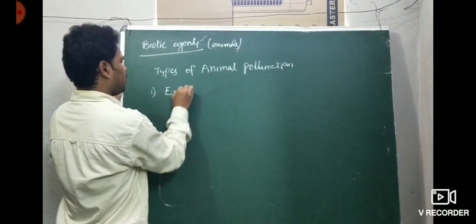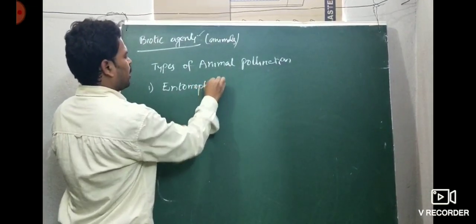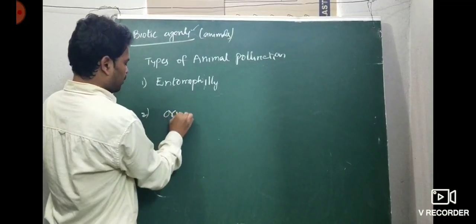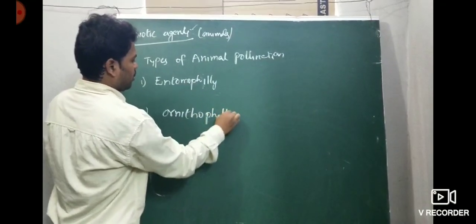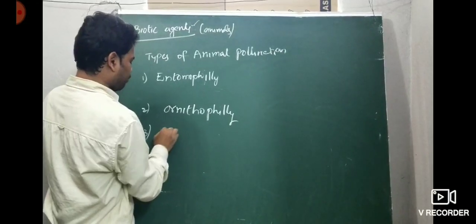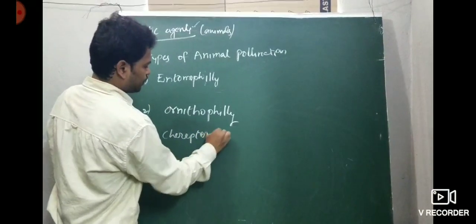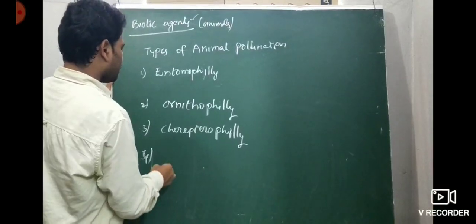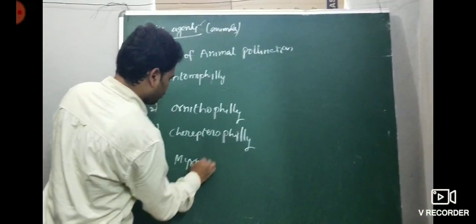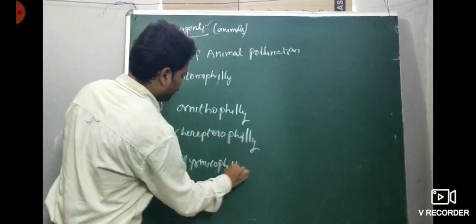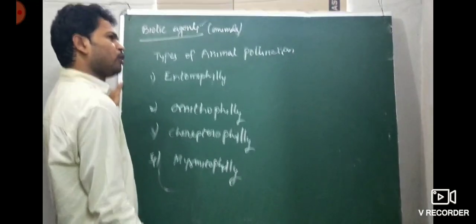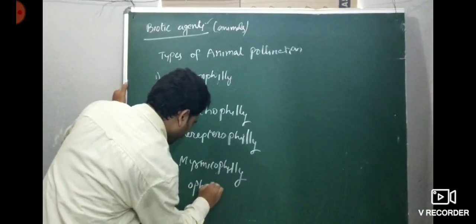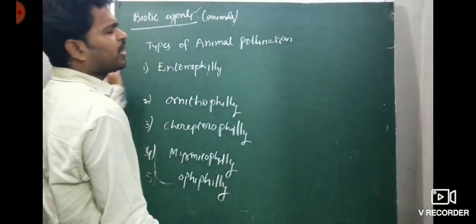First one, entomophily. Second, ornithophily. Then chiropterophily. Then myrmecophily. Then ophiphily. So these are different types of pollination.